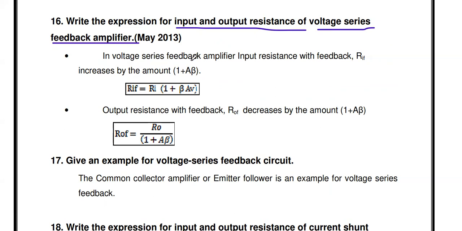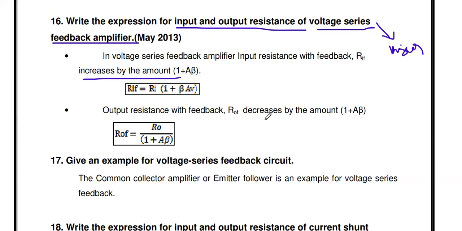In a voltage series feedback amplifier, the input resistance is increased by the factor 1 plus A beta. Here the second word, series, is the type of mixing. If series mixing is used in the feedback amplifier, it improves the input resistance by the factor 1 plus A beta. So RIF is equal to RI times 1 plus beta A, where RIF is the input resistance with feedback, RI is the input resistance without feedback, beta is the feedback ratio, and A is the open loop gain.